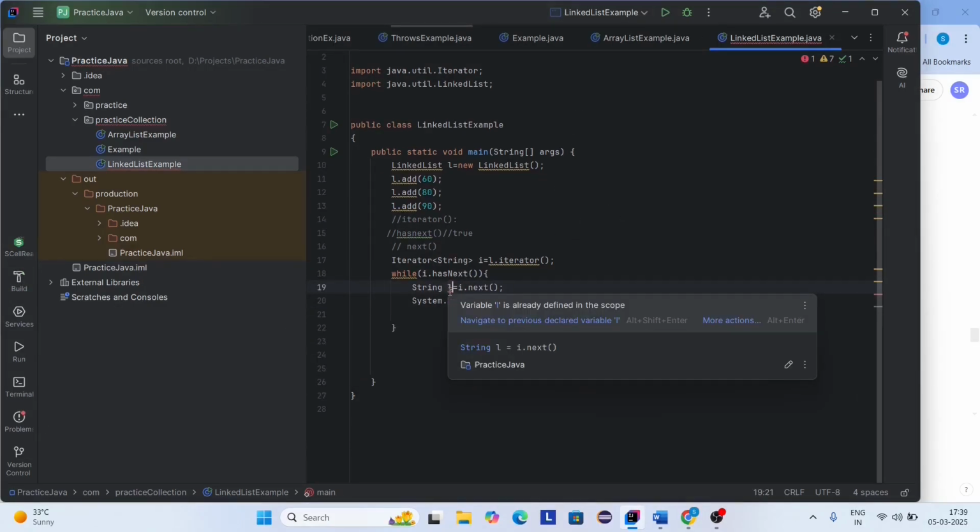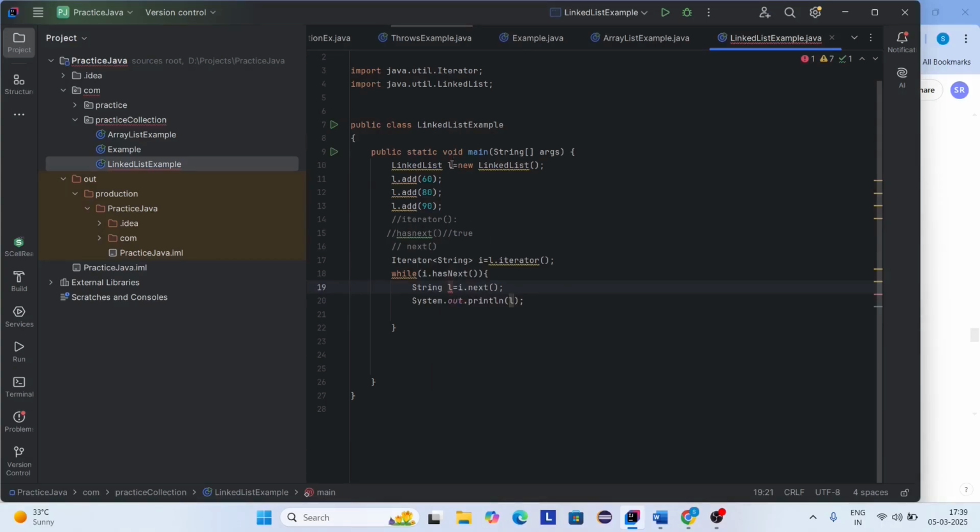See, here there is an error in this line. Here you can see variable L is already defined in the scope. Here we have defined variable L. So we need to change this name. So let me give the integer values. Here I'm passing the type as string. Sorry, let's change the type to integer. Here also I'm going to change the type to integer.